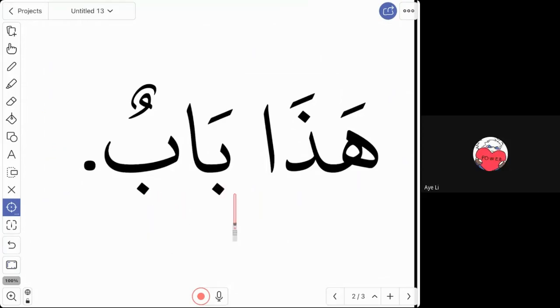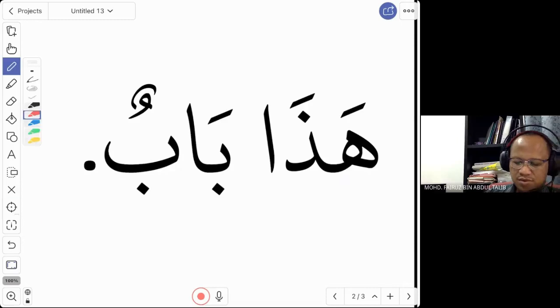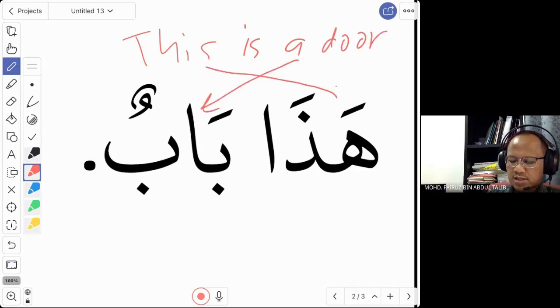Hadha babun. Hadha bab. You can also say hadha bab. What is a bab? What was the picture just now? A door. Yes. So you want to say this is a door. How do you say that? Haza babun. Yes. This is a door.